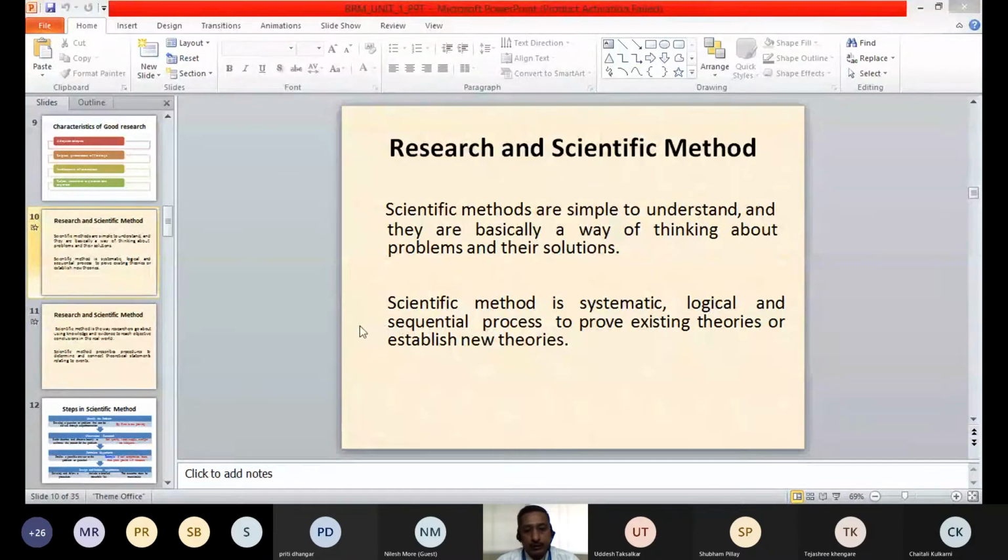The second characteristic is that scientific method is a systematic, step by step, logical and sequential process to prove existing theories or establish new theories. So while proving some existing theory, we can use research, the scientific method, as well as to establish or create a new theory, we can use the systematic approach through the scientific method.